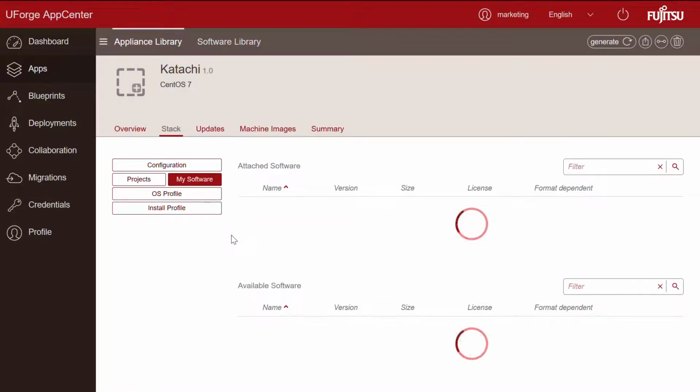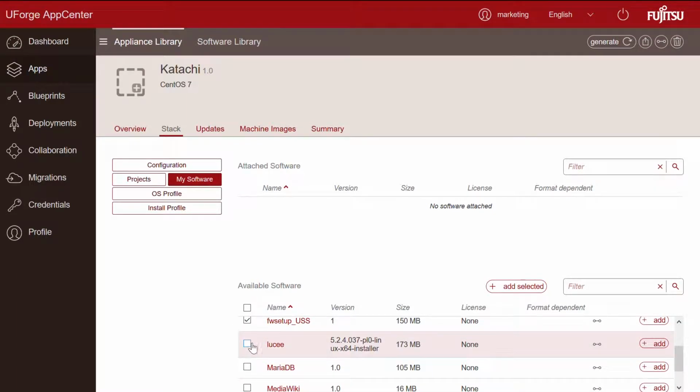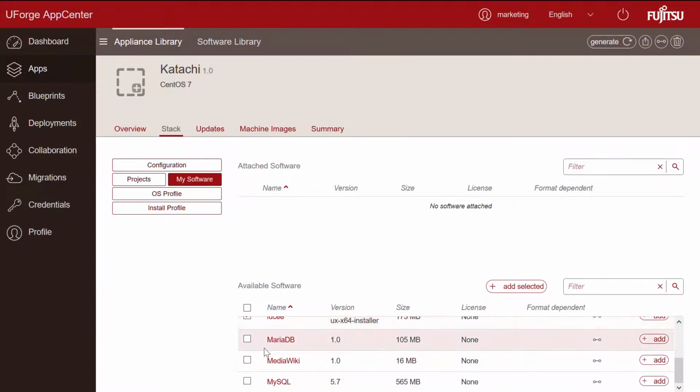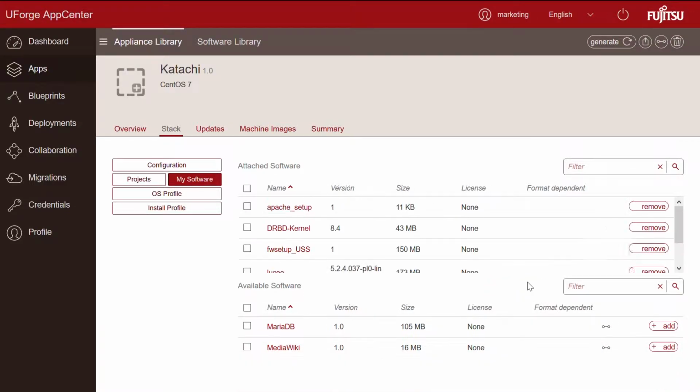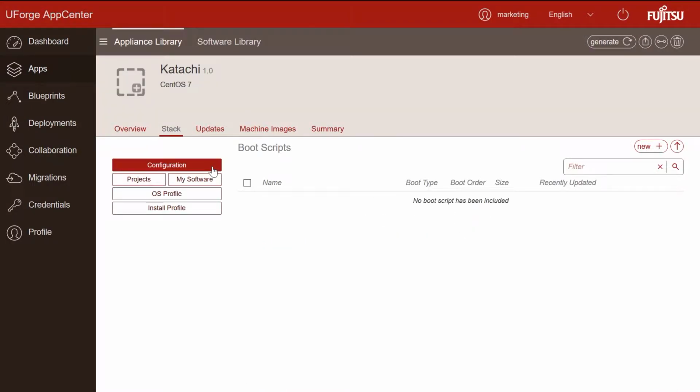We need to add 5 components for Katachi, which is based on the Lucy application with MySQL. So we'll need to add the application binaries, the database, the web server, and other setup components. As you can see, I've already created these in my account, so we simply need to add them to the template. Finally, we can build the relevant configuration information into our template, adding custom boot scripts.